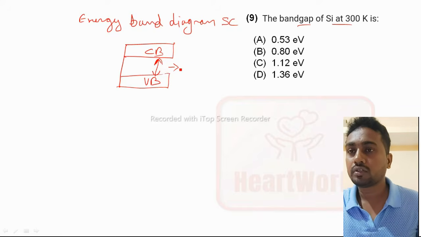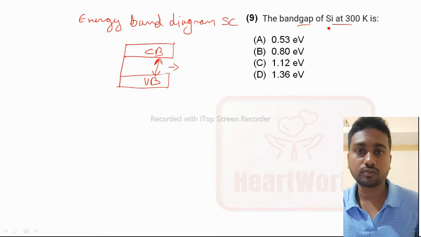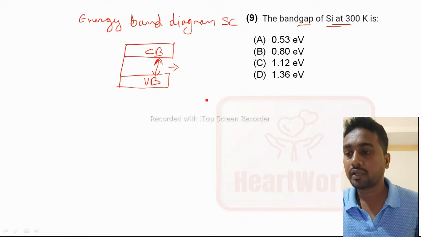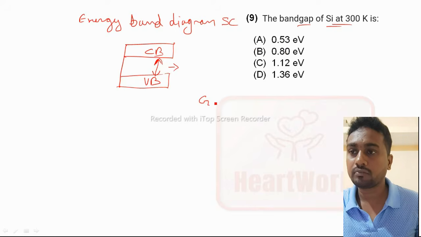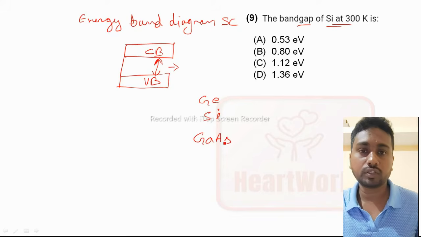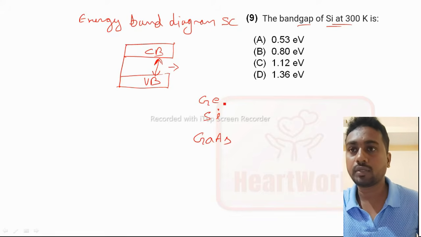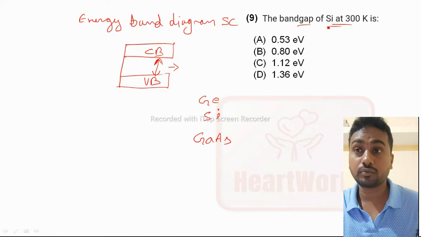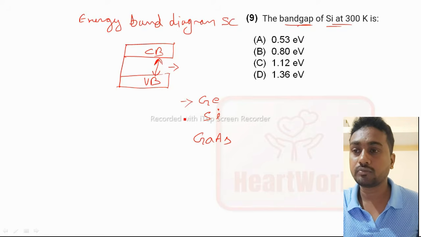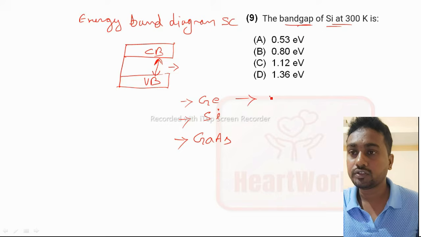Sometimes they will ask questions, mostly like this, about the energy band gap of germanium, silicon and gallium arsenide. These three questions will come. So for germanium, band gap is 0.66 electron volt.